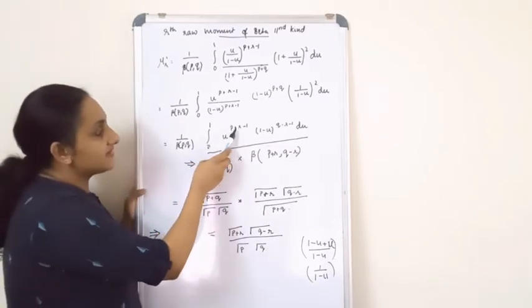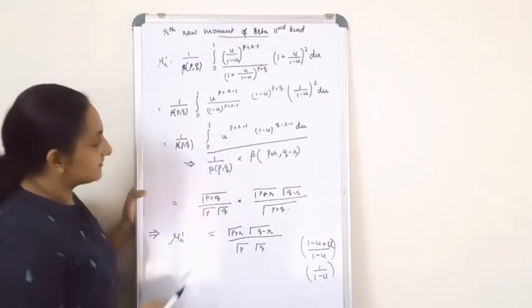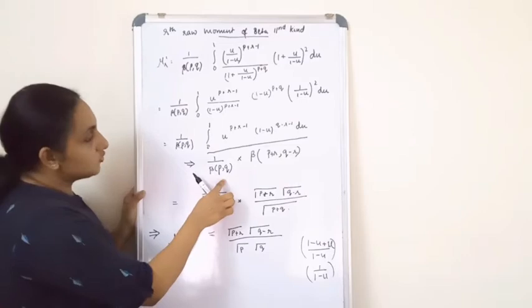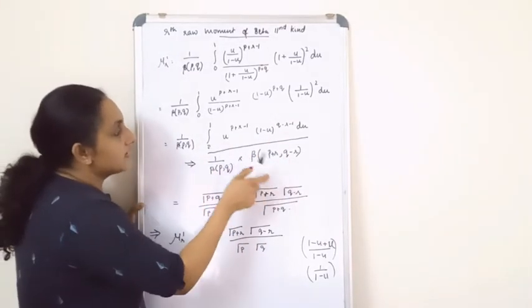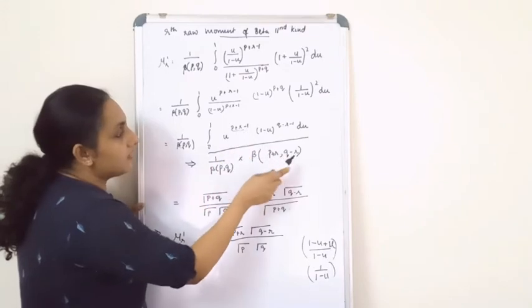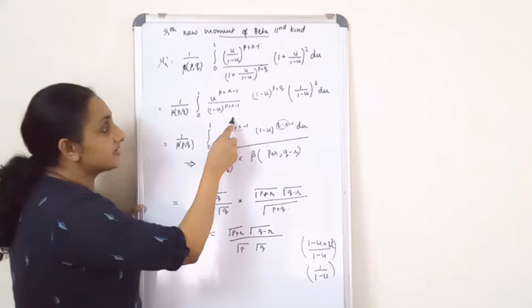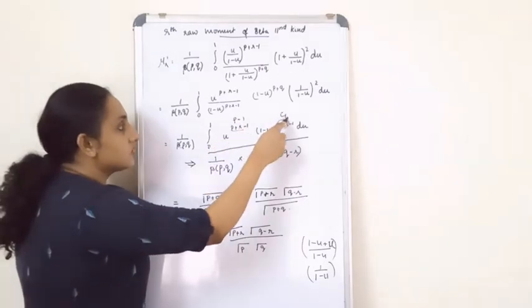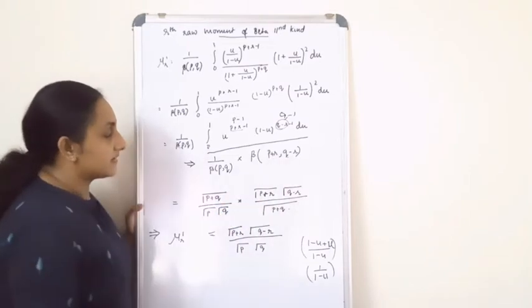So it is a form of beta function, so usually you get it as what? Instead of p plus r there was only p, but here it is p plus r. So how can you write that? Now 1 by beta pq, this is the beta integral as I said, multiplied by beta of p plus r, comma q minus r. Okay, earlier you might have studied it as p minus 1 and q minus 1, right? So instead of that it is p plus r and q minus r, fine.